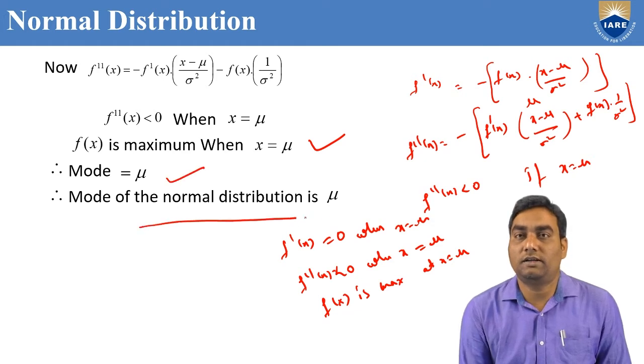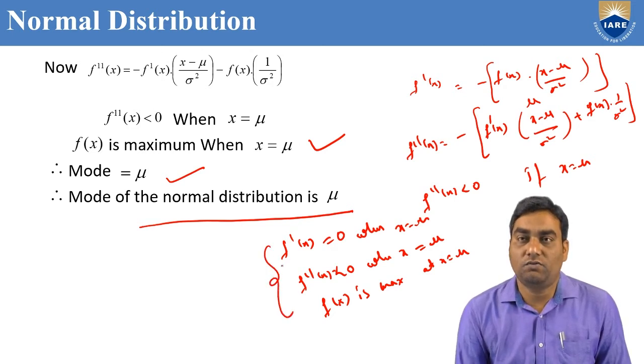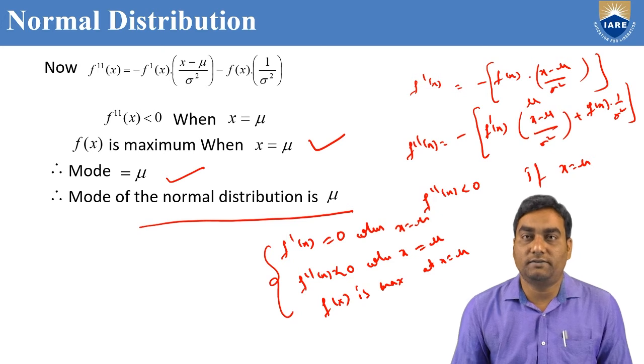So the mode of the normal distribution is mu, because these two conditions are satisfied: f dash x equals 0 and f double dash x is less than 0 when x equals mu. That's why x equal to mu is the mode of the normal distribution.